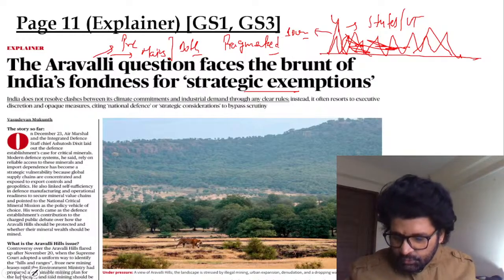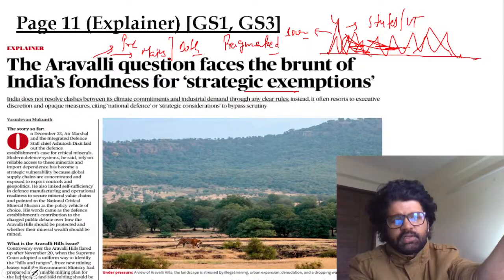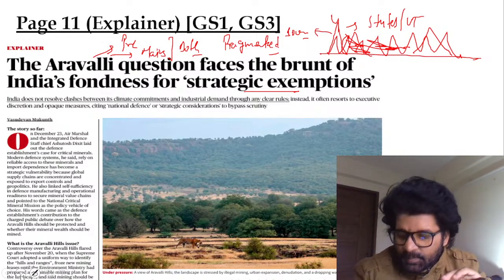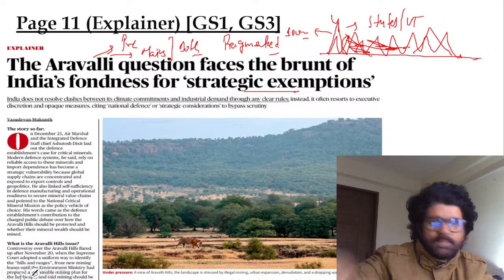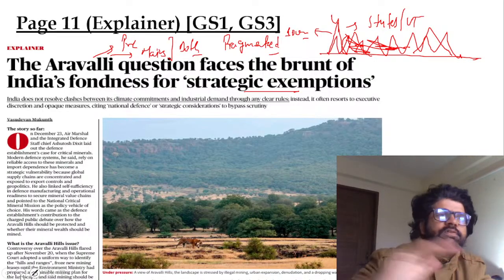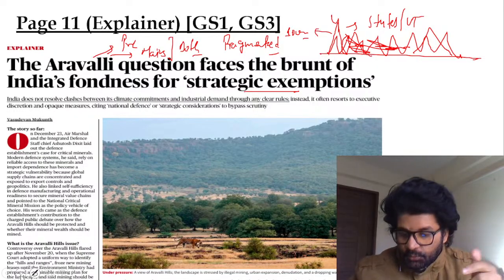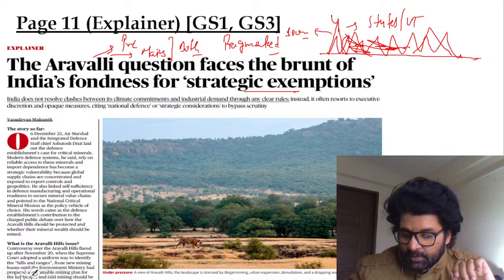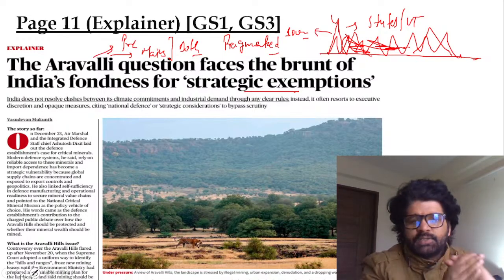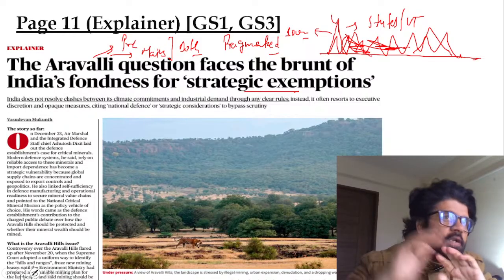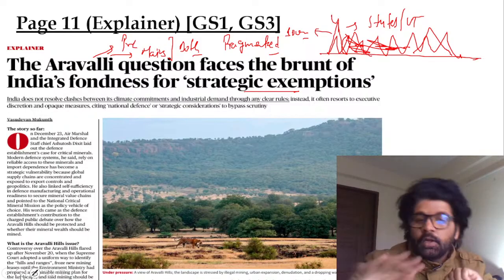Rajasthan, Gujarat, Haryana, and Delhi. Very good. Four states and UT, so Delhi is the UT. Which state has the maximum extent of Aravallis out of these four states and UTs? If you know it, post it in the comment section. Guru Shikhar Peak is the highest peak in the Aravallis, located in Rajasthan.